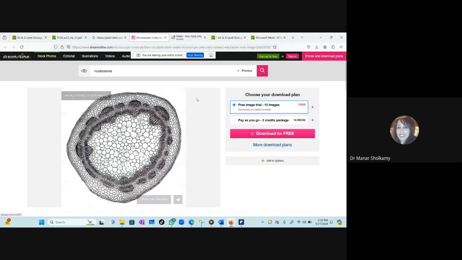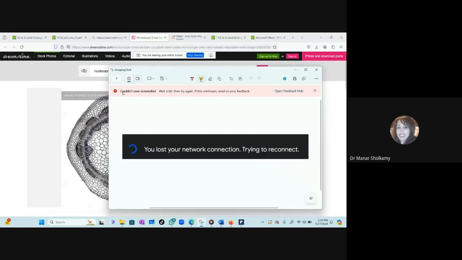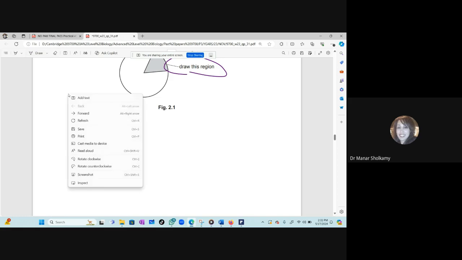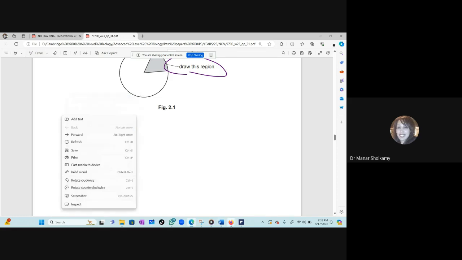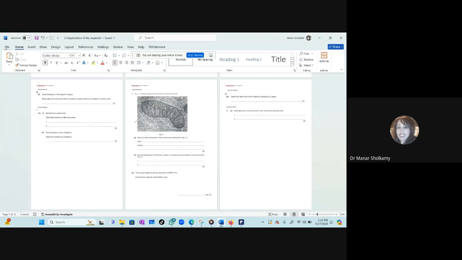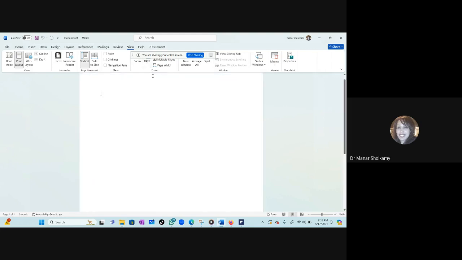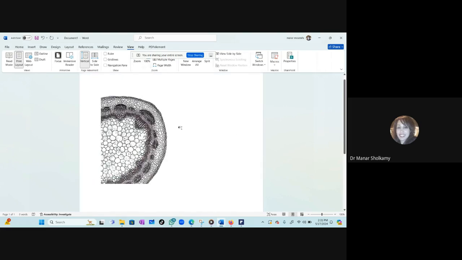You will not draw any cells. You will draw a very big picture with no broken lines, and you will show the correct proportions. Now, what are the correct proportions? I want to take a snip from this picture and put it next to me so that I draw it with you here. Okay, let me go to our Word document. Okay, I'll paste it. Now let's draw it together.